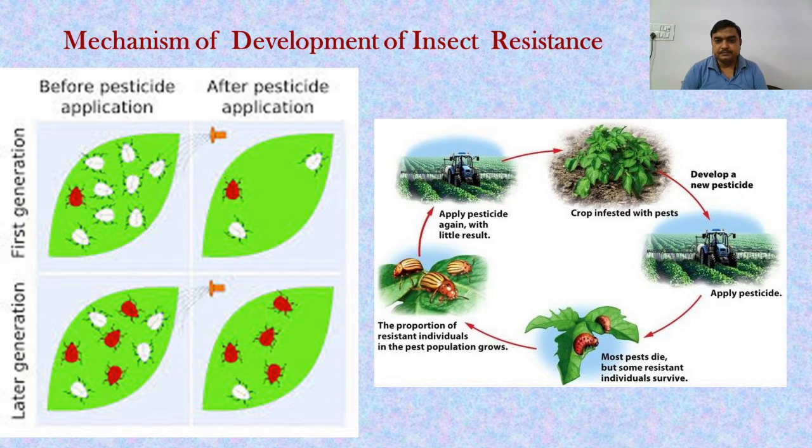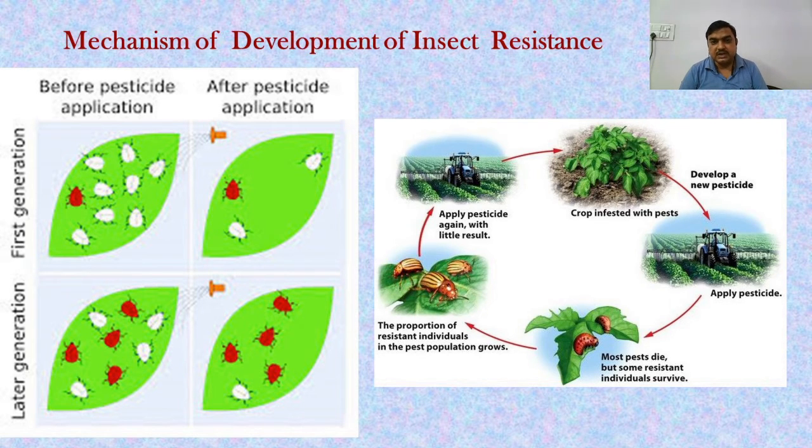We can show why, after applying the pesticide, in later generations only red insects are there and white insects have disappeared. We can understand this better with the help of this cyclic diagram, where at the top of the cycle the crop is infested with a pest, and then we develop a new pesticide and apply it. Most pests die, but some resistant individuals survive the pesticide, and the proportion of resistant individuals in the pest population grows.